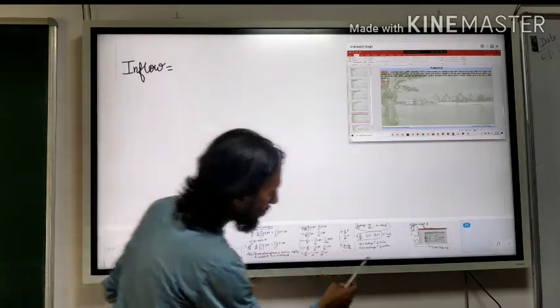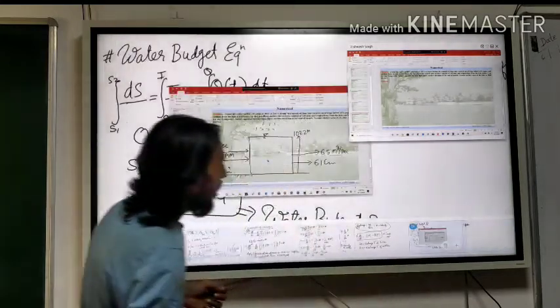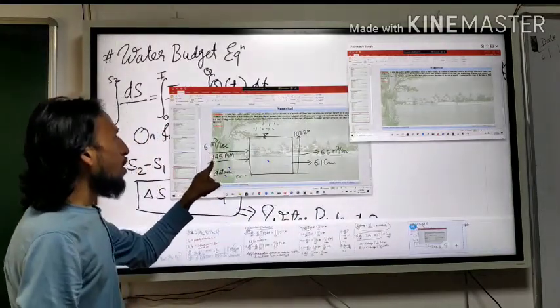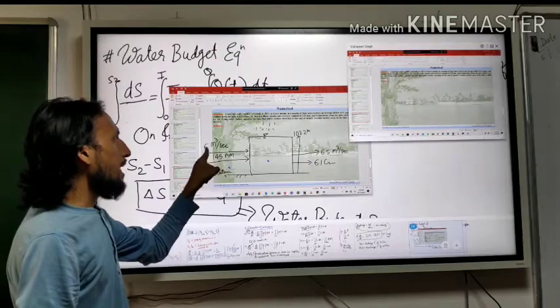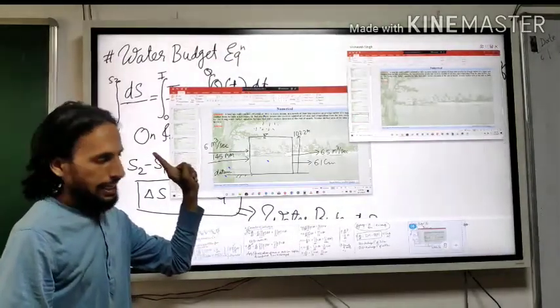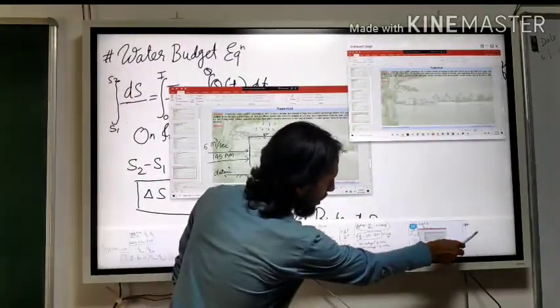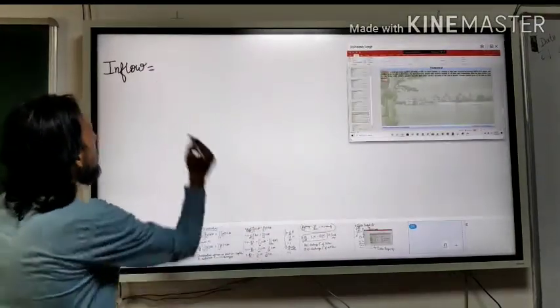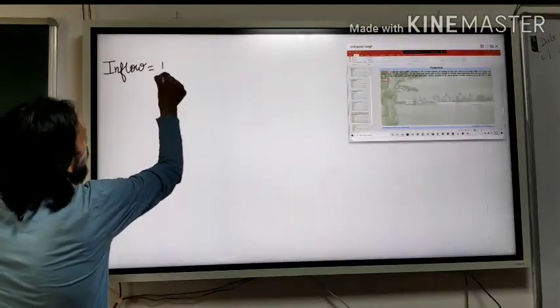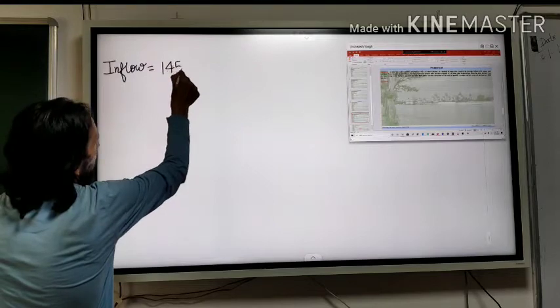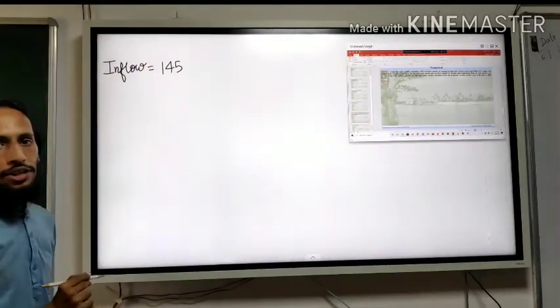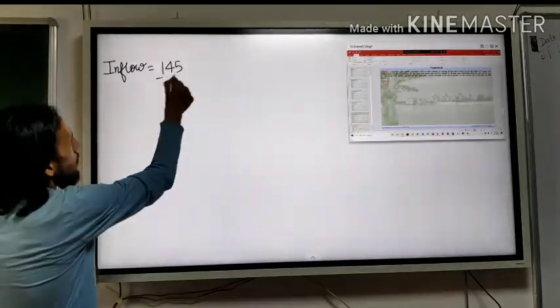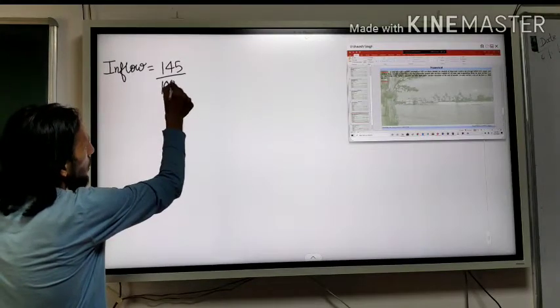How much is it? 145 mm and 6 meter cube per second. Let's put it here. 145 mm, let's change it into meter, so divide it by 1000.